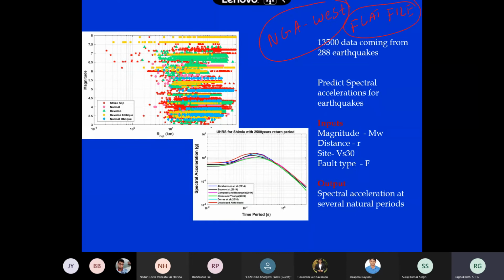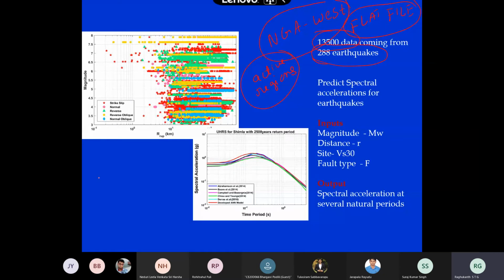So this is a flat file set. This is the data from all active regions. All the active regions on Earth, like many plate boundaries, they have accumulated and made a nice flat file, which anybody can use for research purposes. It has like 13,500 records that they have filtered, and they have done a lot of work. Okay, so this is how the data looks. Magnitude and distances. Nowadays we have very good high quality data. So what I suggest to all of you is, please download this data from the NGA West flat file set.